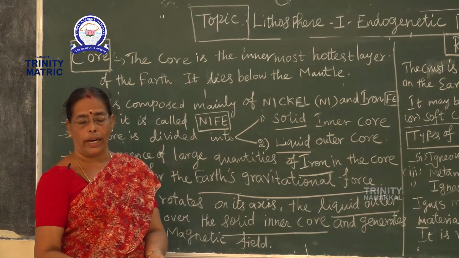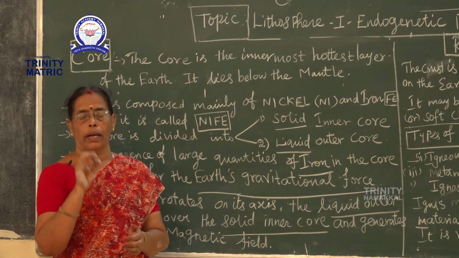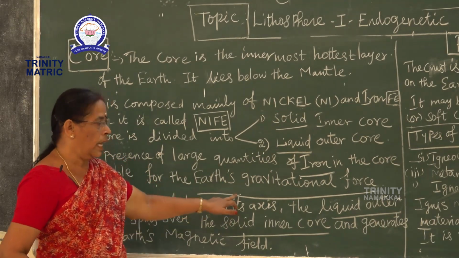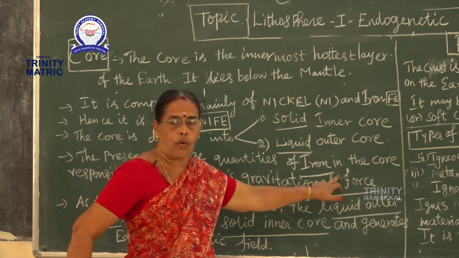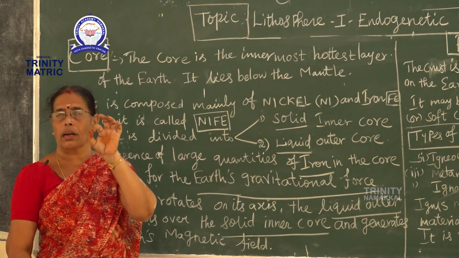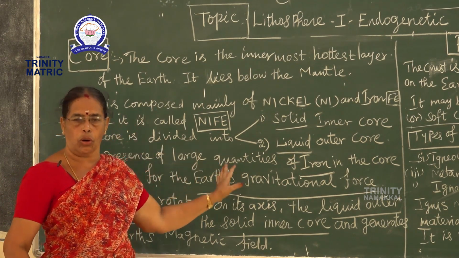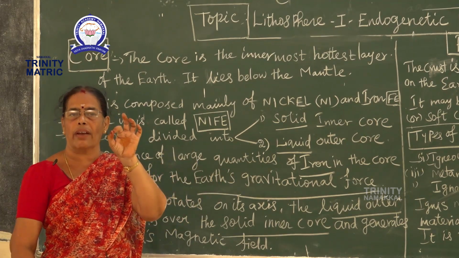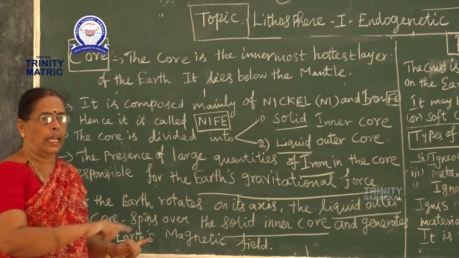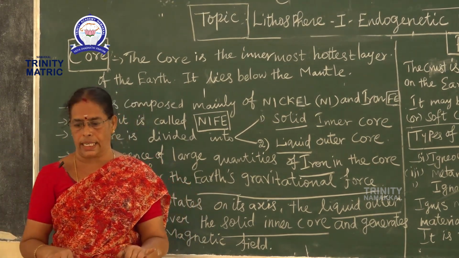Why is the chalk lying down? Because the earth has a gravitational pull. That is gravitational force. So two things are important. One is the large iron content in the core. Number two, gravitational force. And next, the earth rotates on its axis.